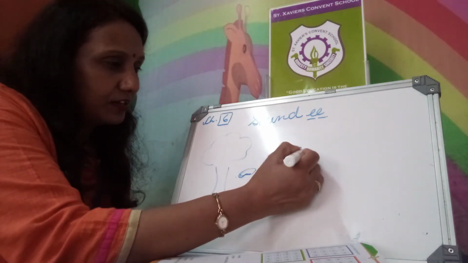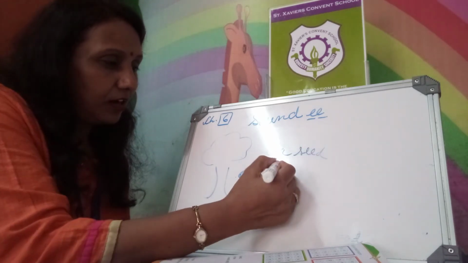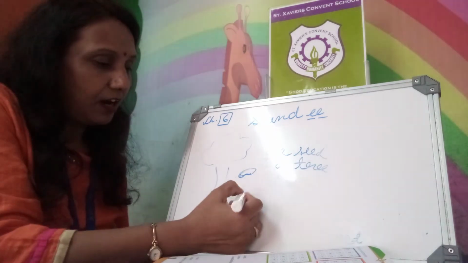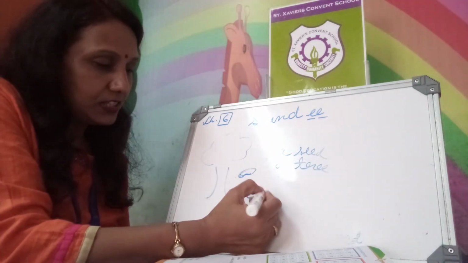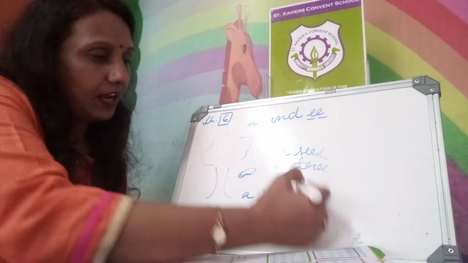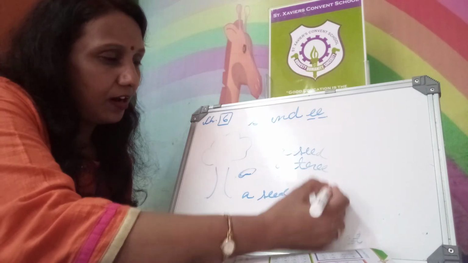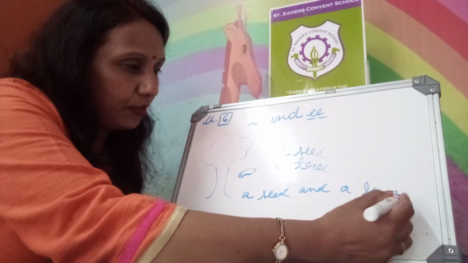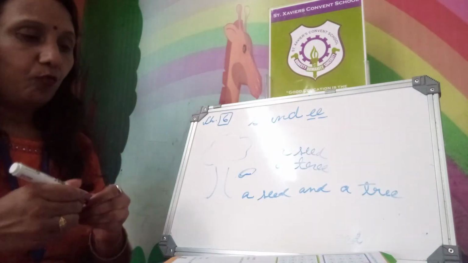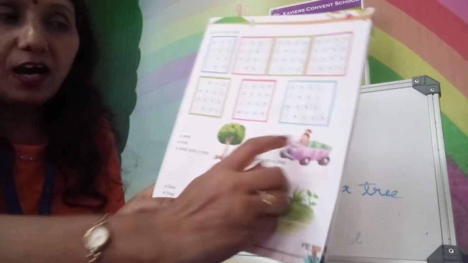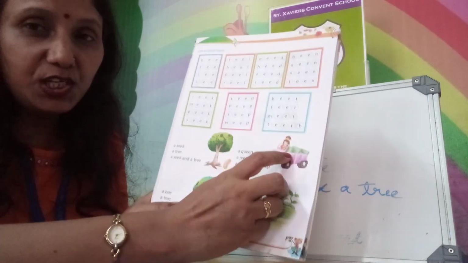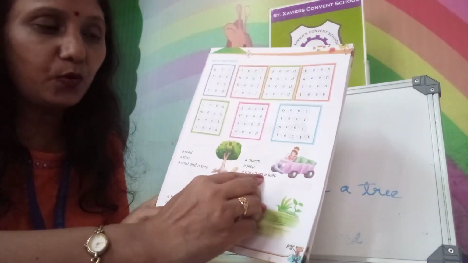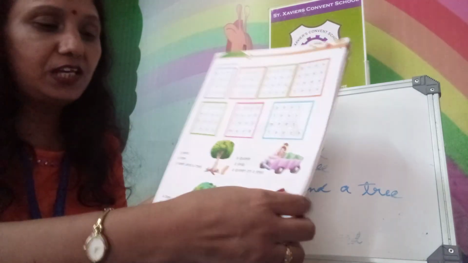A seed, a tree, and in a sentence, a seed and a tree. Now, next you see in your book, what are you seeing there? A queen, a jeep. A queen on a jeep. Where is the queen? On a jeep.